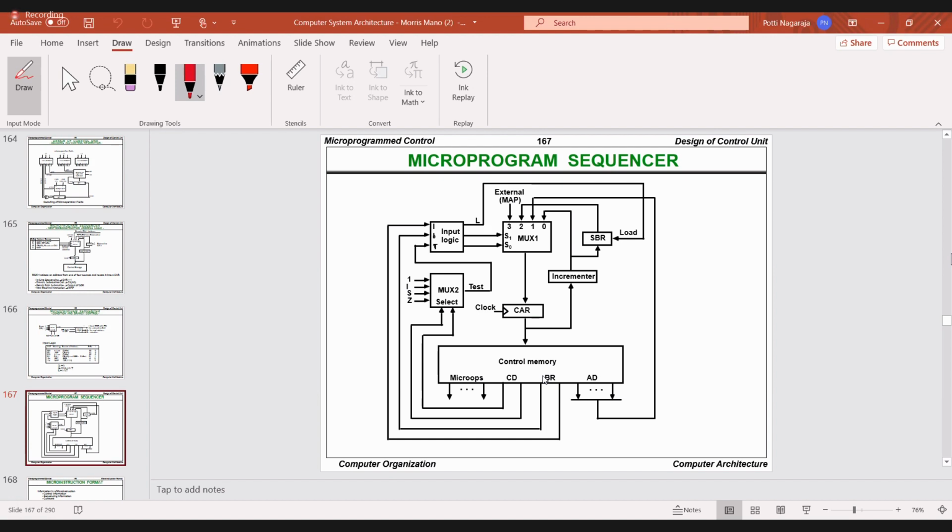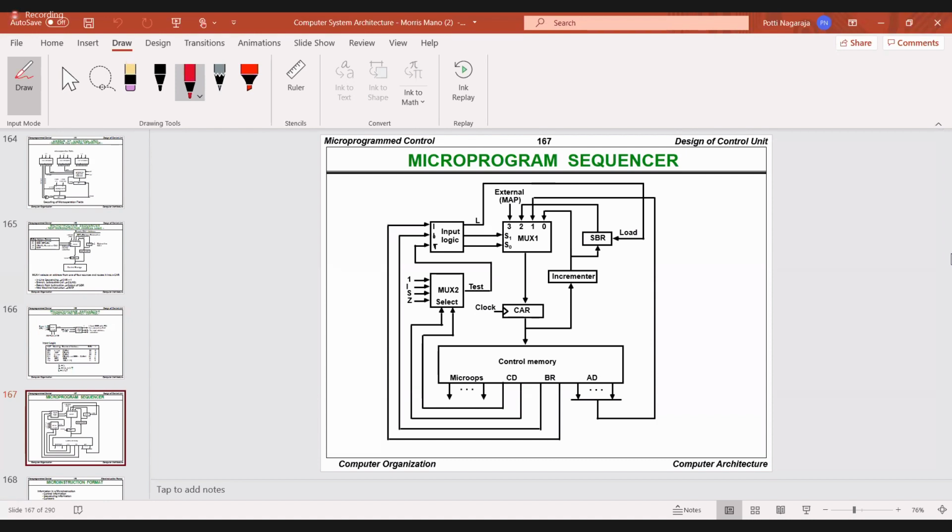Now before going to the diagram, try to identify how many multiplexers are there in this. Check how many multiplexers are there in this diagram. In the exam they will ask how many multiplexers the microprogram sequencer contains. So here is one multiplexer and here is another multiplexer.